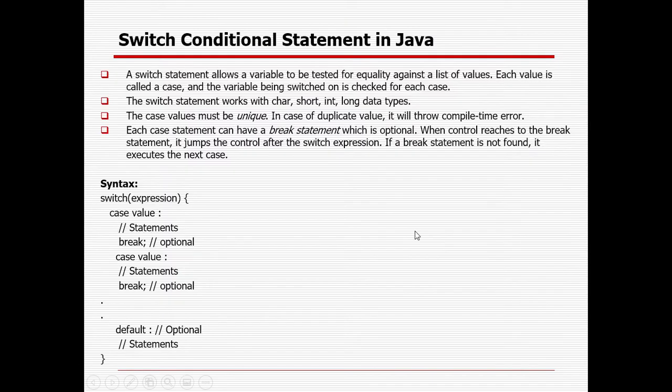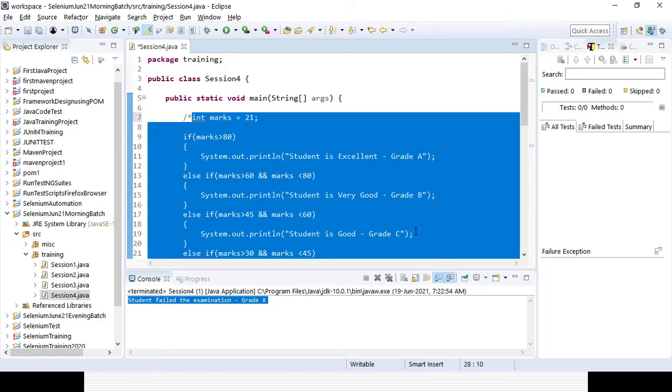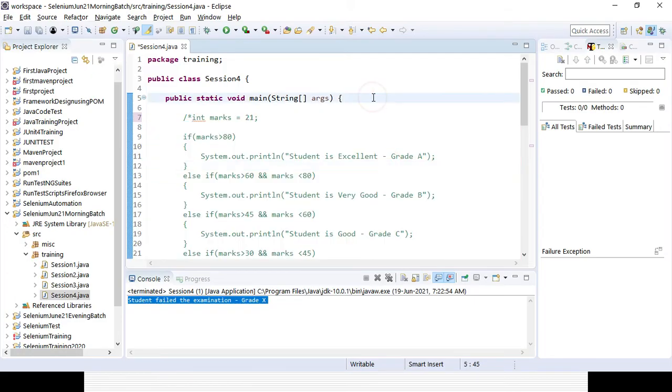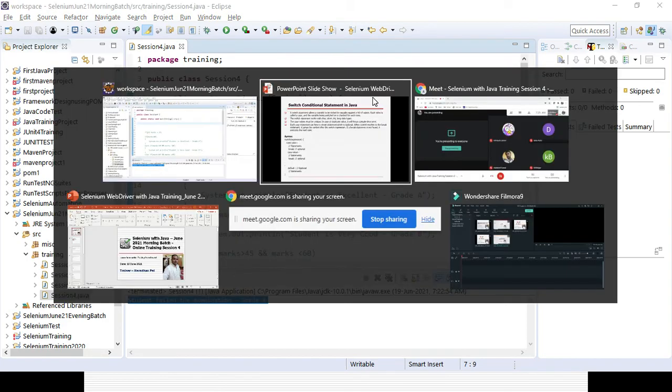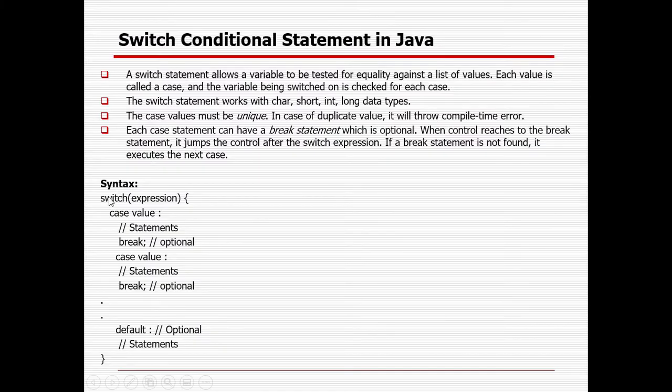So let's try to create a switch statement here. So what is the syntax? We can go for the syntax, right? So definitely we need to first declare a variable here. After that we need to use switch and then expression, then case value, right?